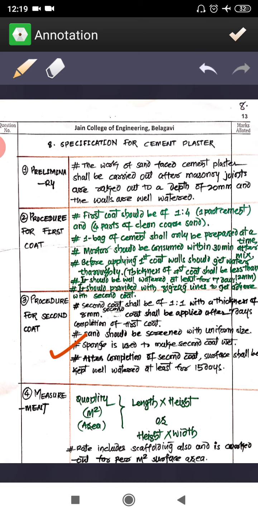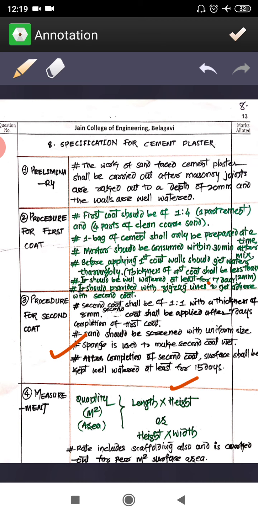Then the procedure for the second coat: it shall be of 1:1, meaning one part of cement to one part of sand, and it should be 8 mm thick. The coat shall be applied after 7 days from completion of the first coat. The sand you will be using will be screened and of uniform size. And a sponge, if you want, you can use to keep the second layer wet. After completion of the second coat, the surface shall be kept watered for at least 15 days.